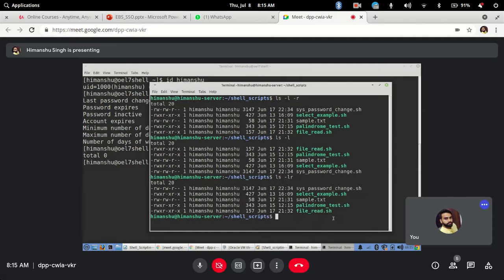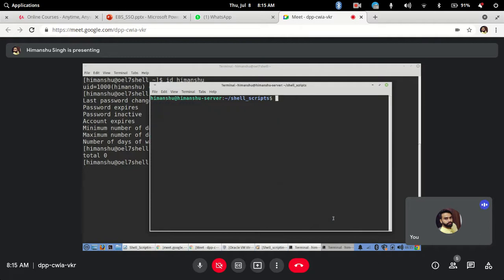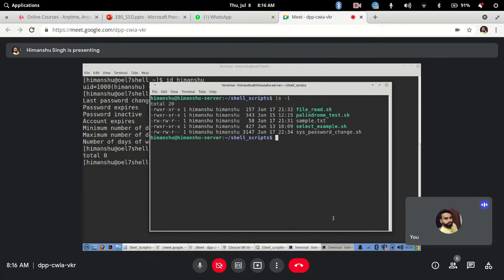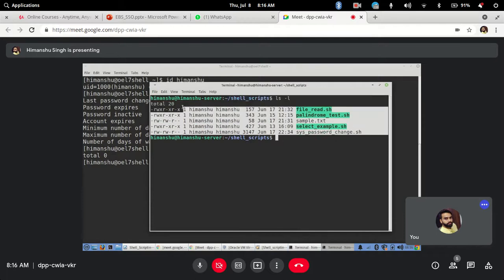Okay. Now next, let's say I want to see the files based on a timestamp, that is, when the file was created, which is the older one, which is the newer one. Based on that I want to find. Because ls -l or ls -lr is not giving me that correctly, because a 17 June file is there, then a 15 June file, then a 13 June file, so there is no sequence here, right?